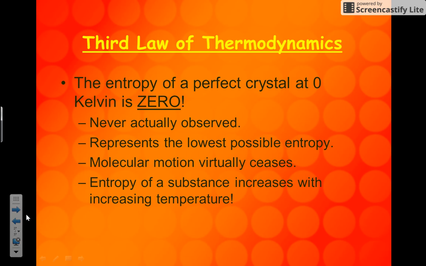The third law of thermodynamics states that the entropy of a perfect crystal at 0 Kelvin is 0. So in other words, if you were to look at the disorder of a perfect crystal at this theoretical temperature of 0 Kelvin, it is 0. This has never actually been observed. It represents the lowest possible entropy. At this point, molecular motion virtually ceases. Entropy of a substance increases with increasing temperature. Our next lesson will be on standard free energy change.